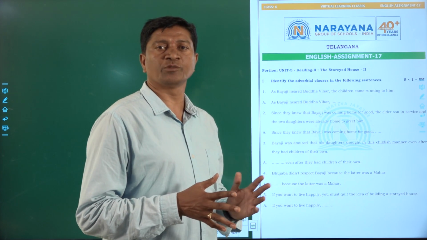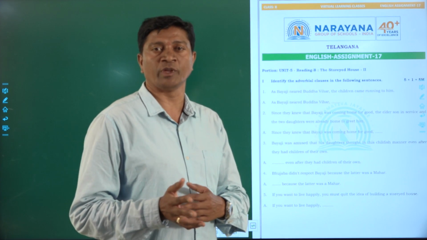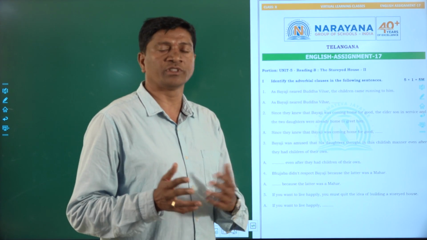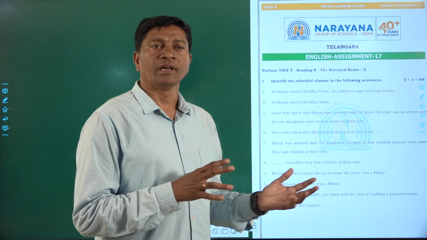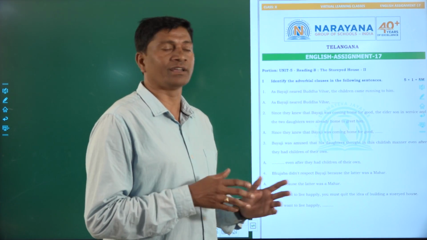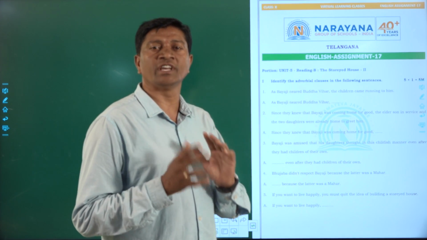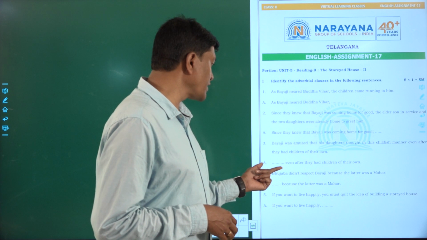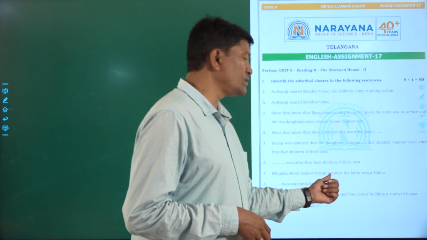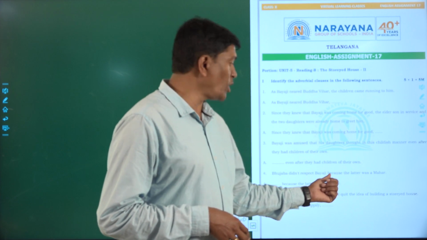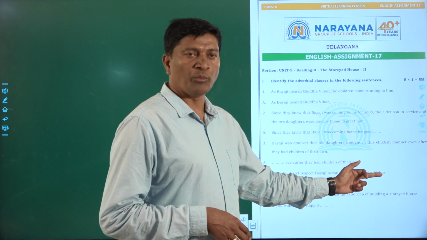In those days, Mahars were very ill-treated. They were lower caste people, so they were not treated equally in the society. This Kondiba Patil and Bhujaba Patil were very jealous of Bayaji. So Bhujaba did not respect Bayaji because the latter was a Mahar. Because is a subordinate conjunction here. So this is an adverbial clause: because the latter was a Mahar.